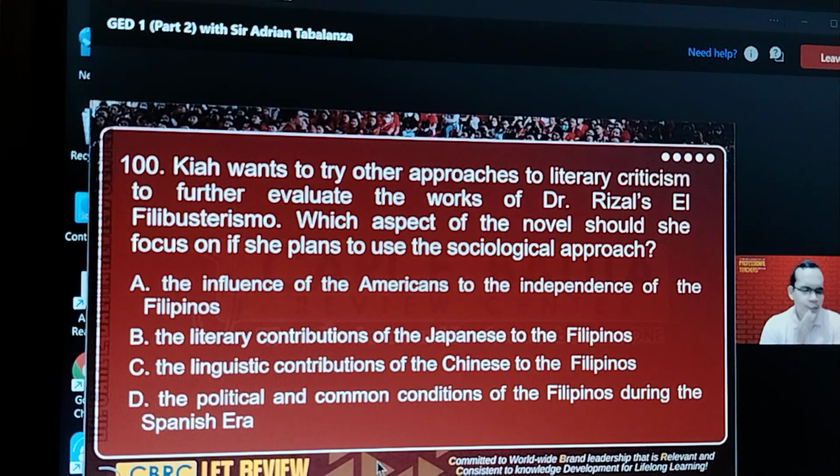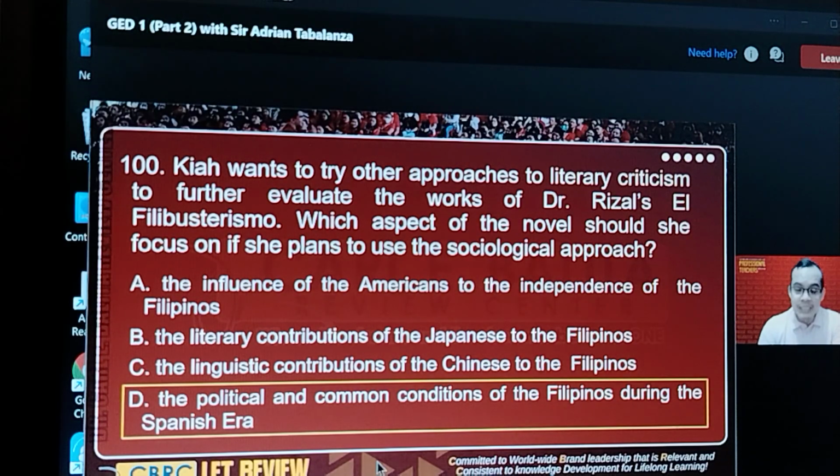What do we call that lens? We call that sociological lens. But what's the correct answer? Correct answer is political and common conditions of Filipinos during Spanish era.